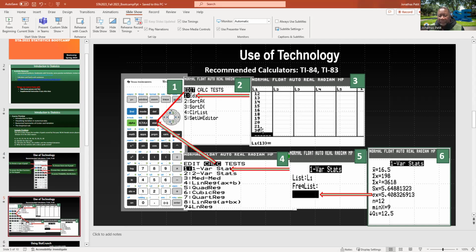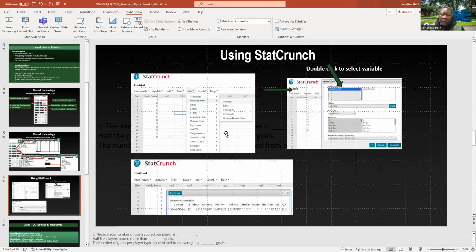When you click on stat, it displays edit, calc, and test. Choose edit to put data in. The third one will display the list, and you just choose one of them and put the information in. But if the list one is available, I prefer to use this one.